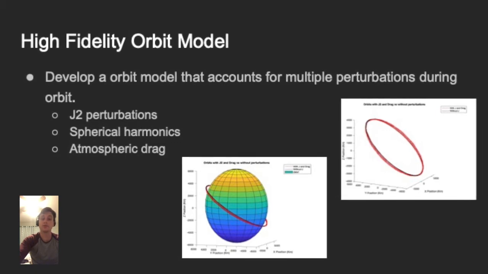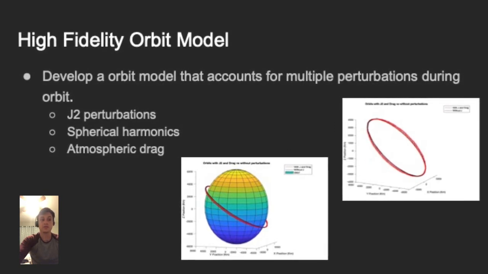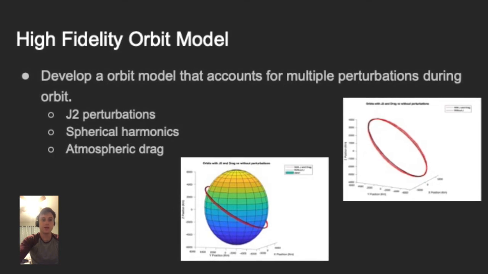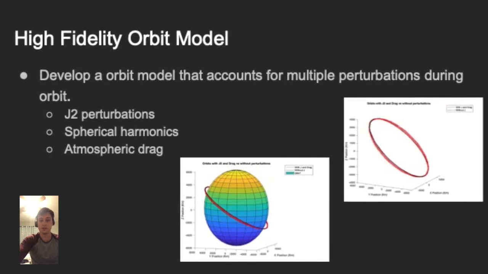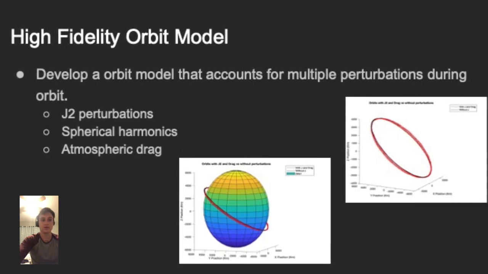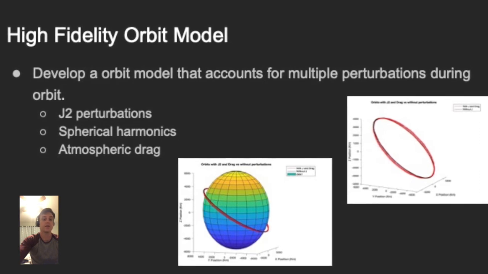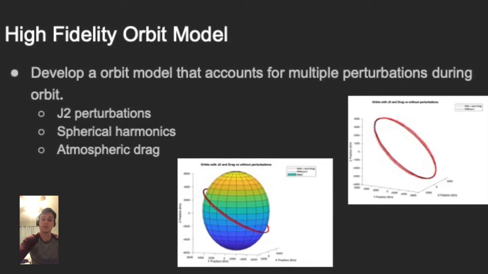This orbit model will account for multiple perturbations that are often experienced during orbit. The particular ones chosen were J2 perturbations, spherical harmonics, and atmospheric drag. These are images generated from the software that I developed. The left image shows the two orbits relative to a scaled model of the Earth, and the right is without the model. As you can see, there are two lines.